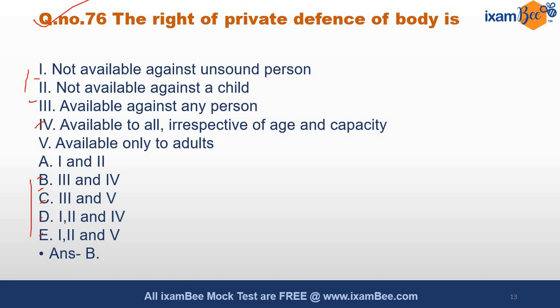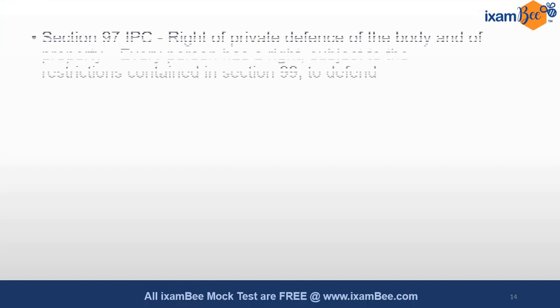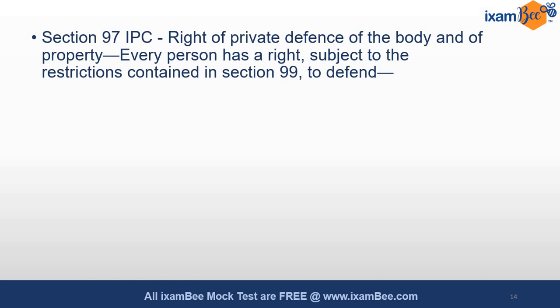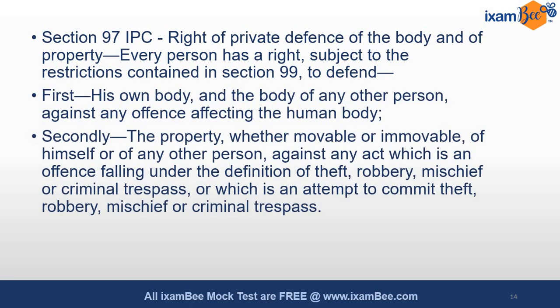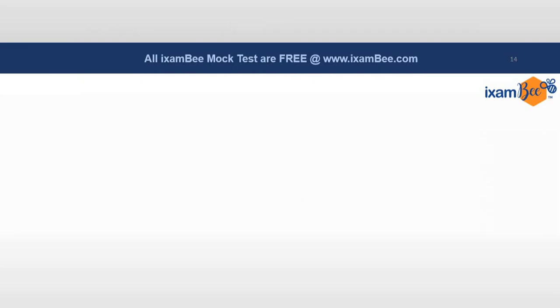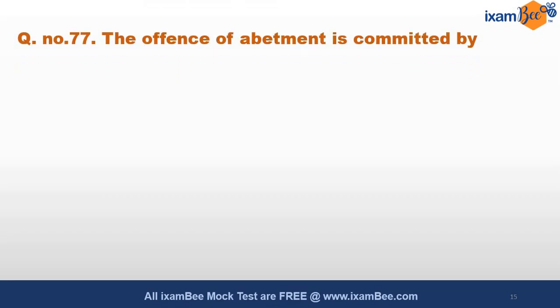Statement 3, available against any person. Statement 4, available to all irrespective of age and capacity. It is available to all. Every person can avail it. Section 97, right of private defense of the body and of property. Every person has a right subject to restrictions that are contained in section 99. So you can go through this section as well as go through section 99 to know the limitations on right to private defense. कभी कभी limitation से भी question आ जाता है.